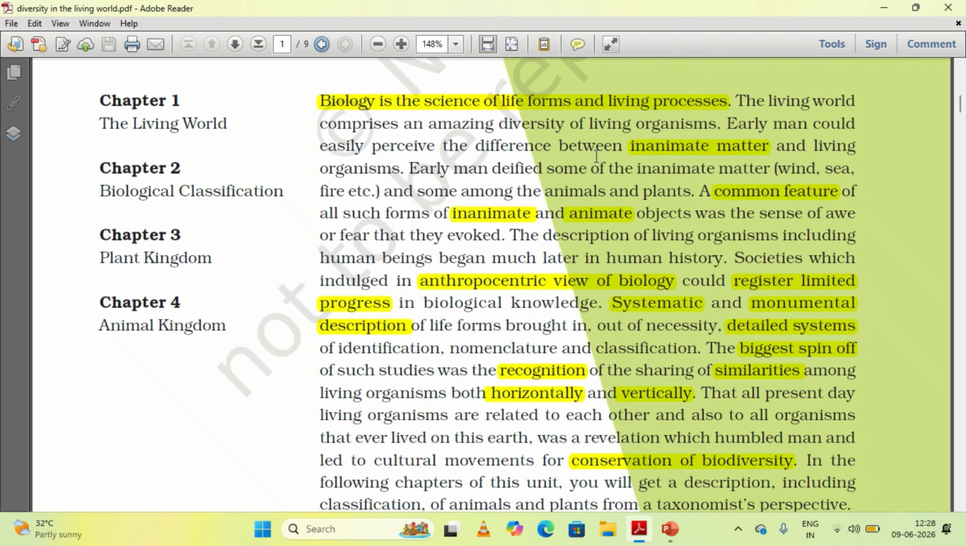So he could understand non-living things and living things, and other living things he hunted. You must be knowing that the early man was a hunter and a gatherer. So in this way he could relate the living things and non-living things, which he called inanimate matter and animate matter.